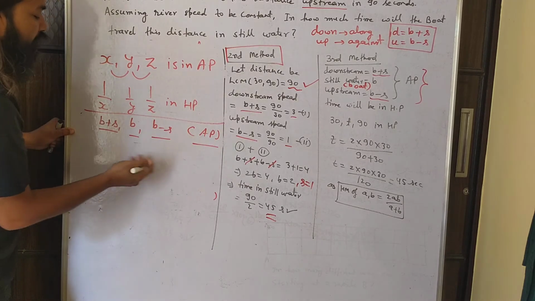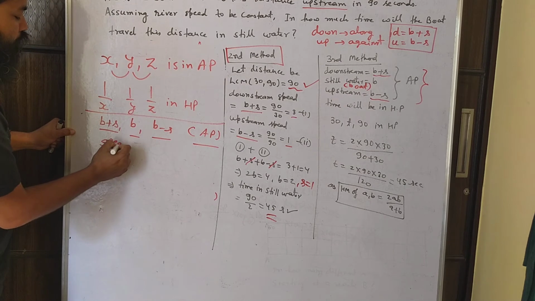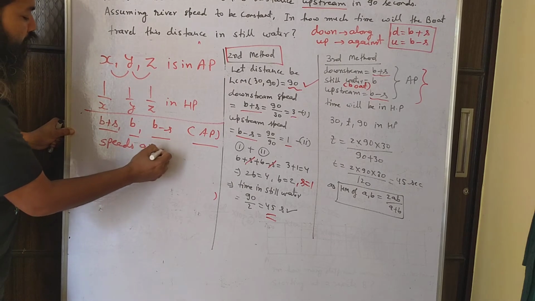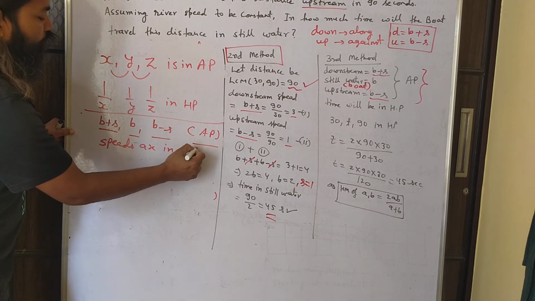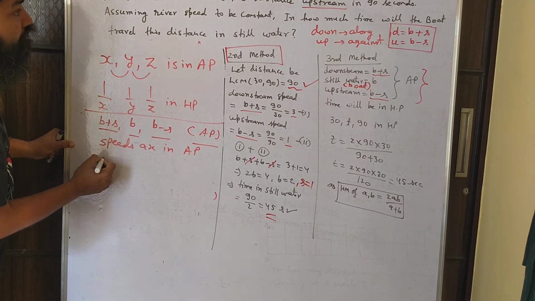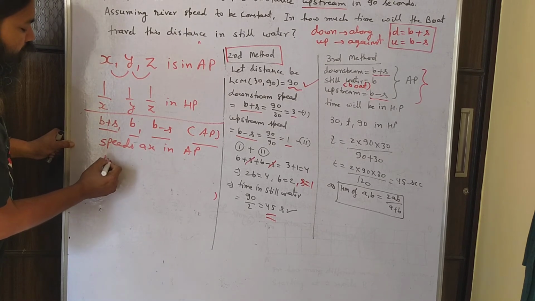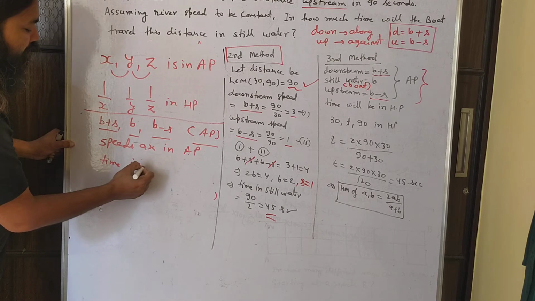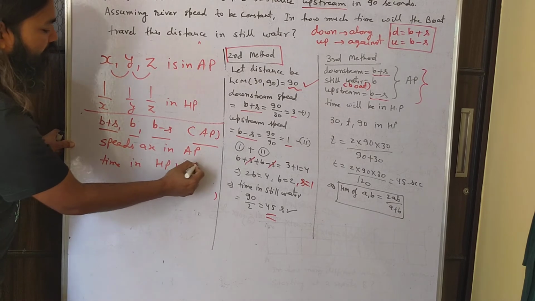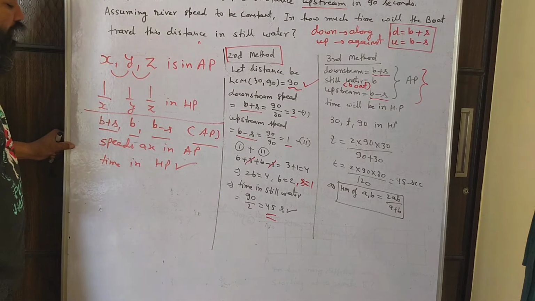So the speeds are in arithmetic progression, and the time will always be in HP. This has to happen.